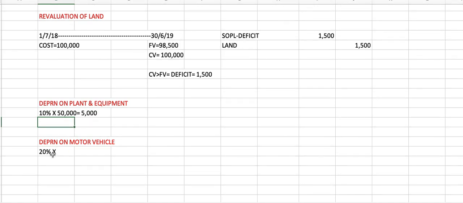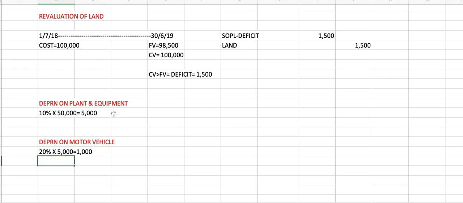Okay, and then here times with cost for the motor vehicle. So motor vehicle cost is 5,000. So 20% times with 5,000, kita akan dapat 1 million. Saya letak 1,000 je lah kat situ. Okay.